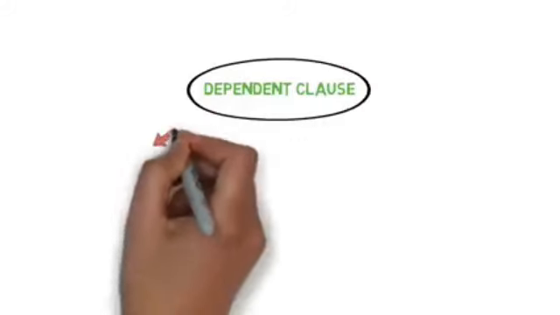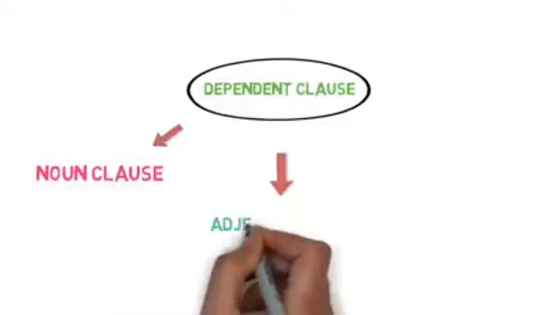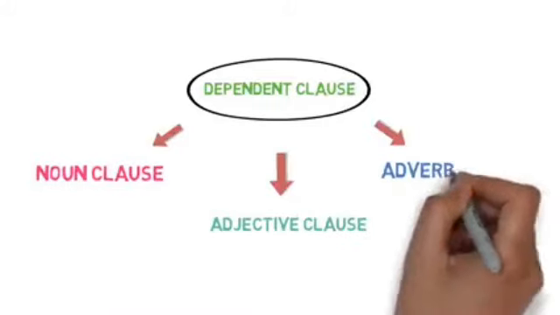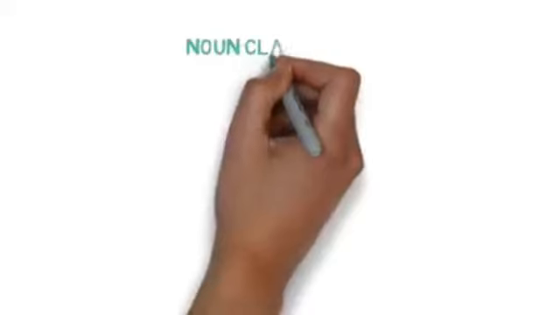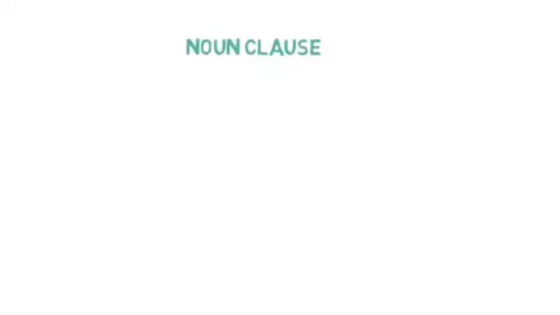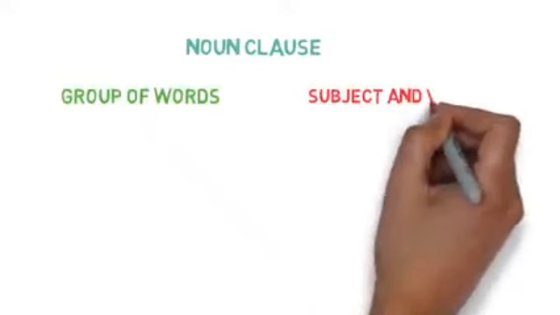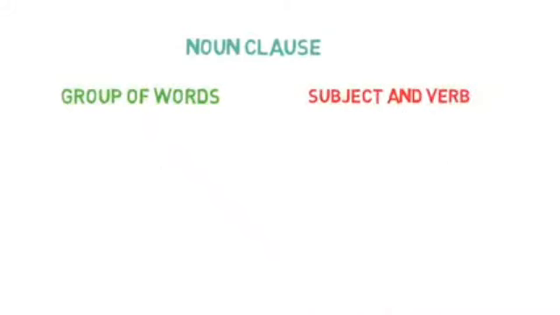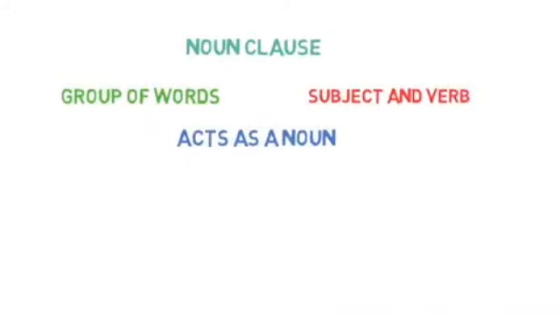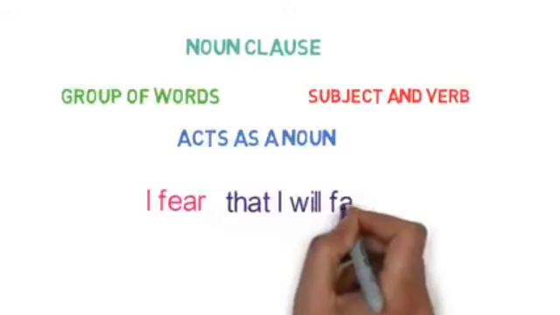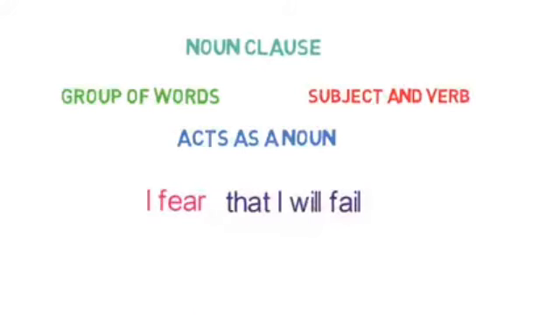Now let me show you the dependent clause classification. This classification is also based on parts of speech, that is noun clause, adjective clause, and adverb clause. Now I will discuss one by one. Let's know about the noun clause. A noun clause is a group of words with a subject-verb combination, and it acts like a noun in a sentence. Let me show you one example: I fear that I will fail.